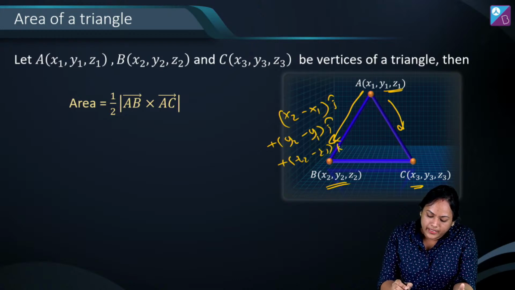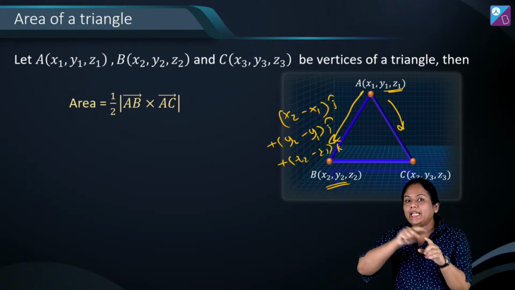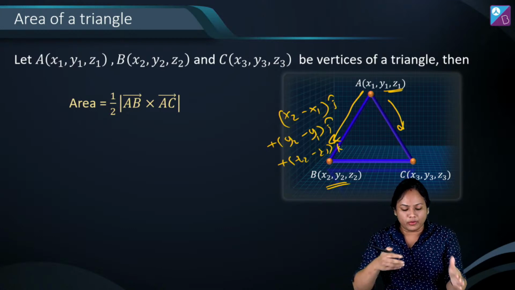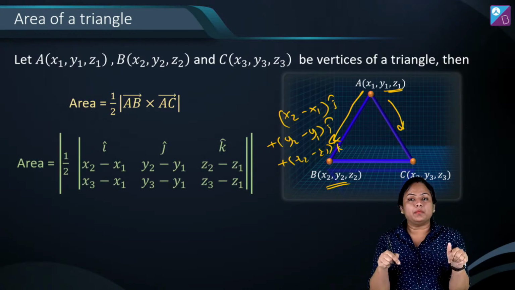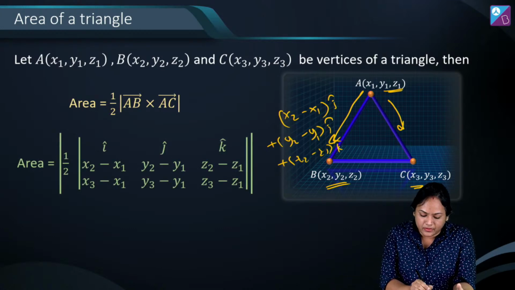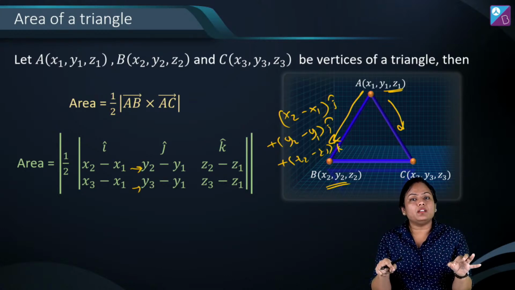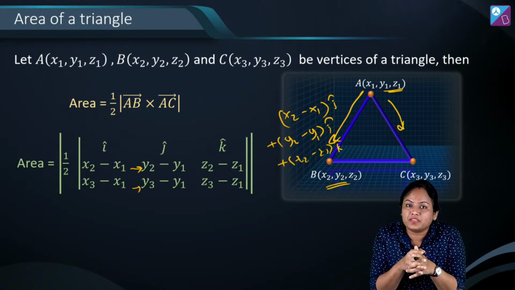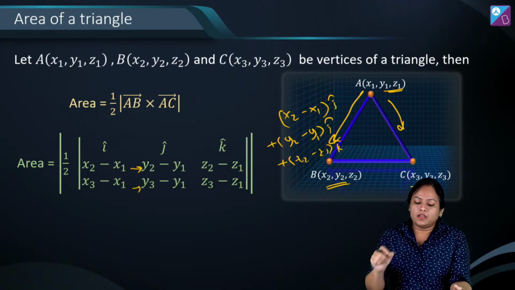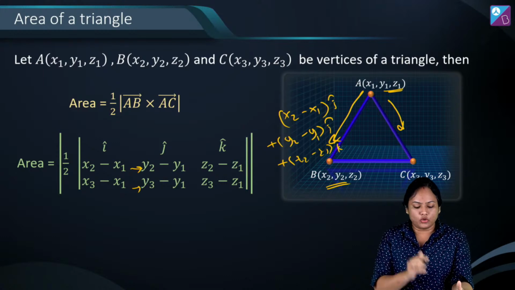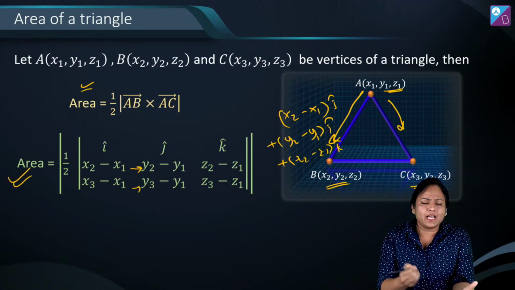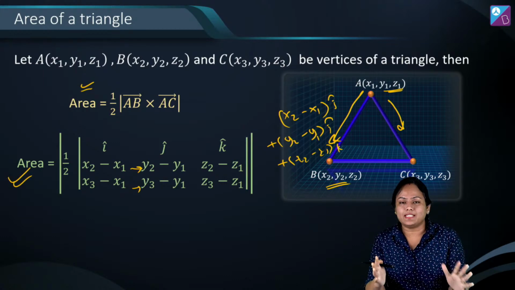And similarly, I can write the AC vector also. So when I take the cross product, there is this determinant which is going to come. So it will be half determinant of i cap, j cap, k cap, then my AB vector, and my AC vector written. Got it? We take the complete modulus to make that value positive. So this will be the area of triangle. Wherever vertices are given, either you can go by this formula or you can apply half AB cross AC. I mean that's one and the same thing.